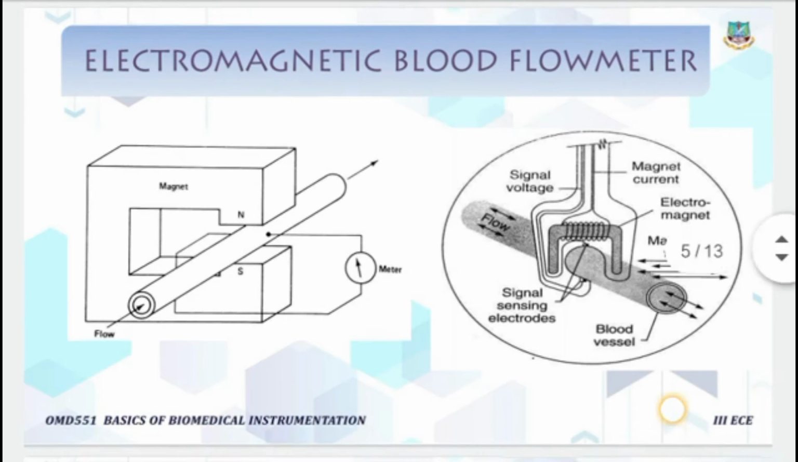This electromagnetic blood flow meter requires that the blood vessel be exposed, so that we can place the flow head or the measuring probe around this blood vessel. So we need the blood vessel to be in an exposed state, so that we can place this electromagnetic blood flow meter.